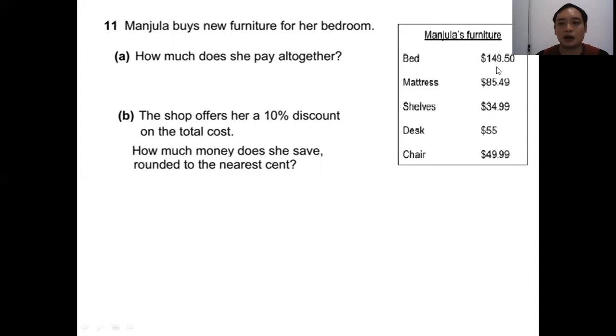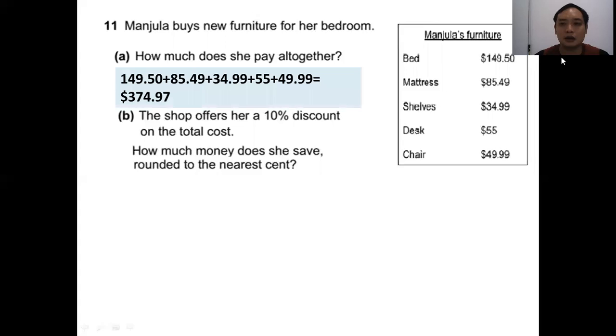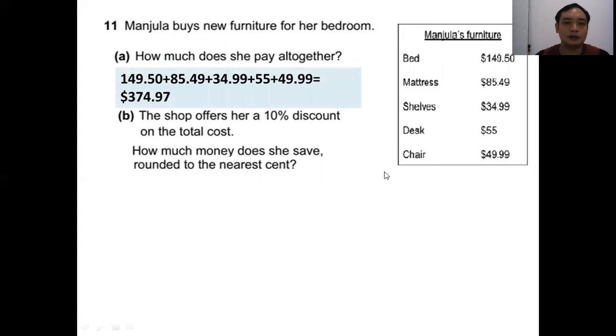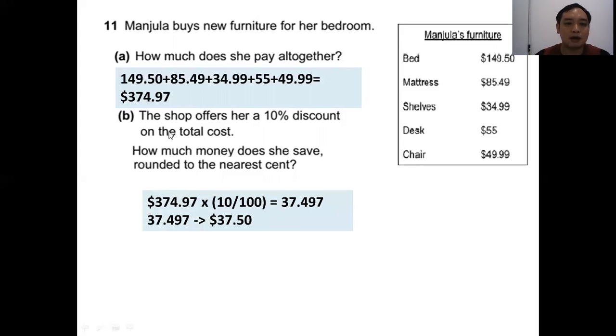So the bed costs $149.50. Mattress costs $85.59. Shelves cost $34.99. Desk costs $55. Chair costs $49.99. So for the first one, you just add up all these numbers and then you get the cost for all the items. So it is $374.97. B. Now the shop offers her a 10% discount.